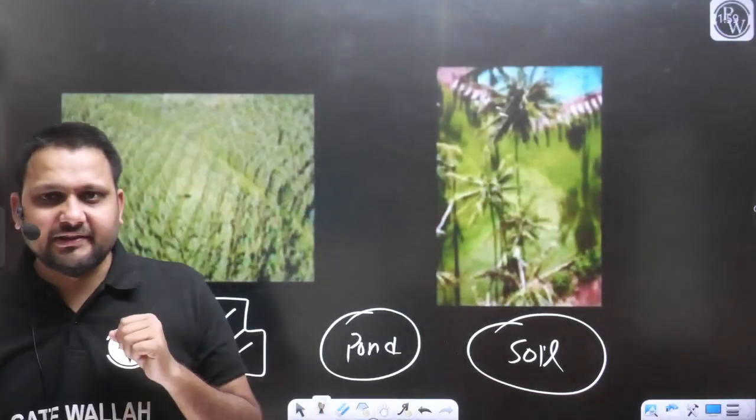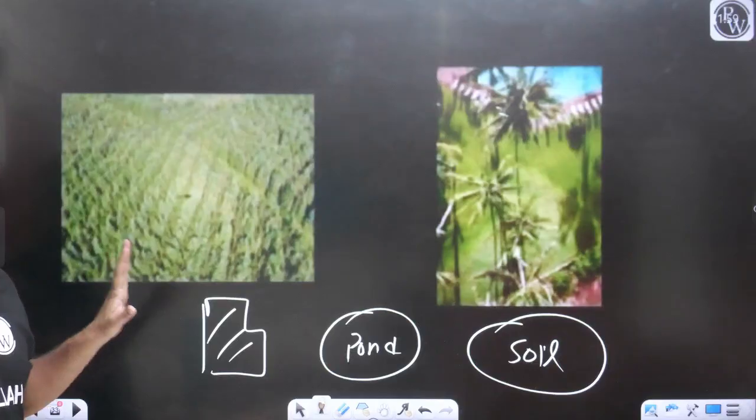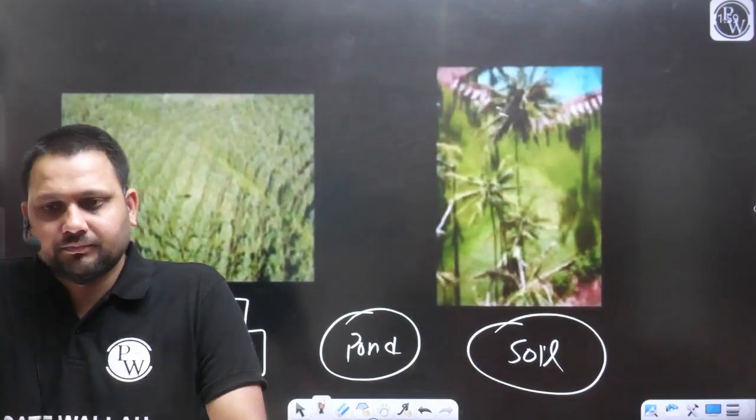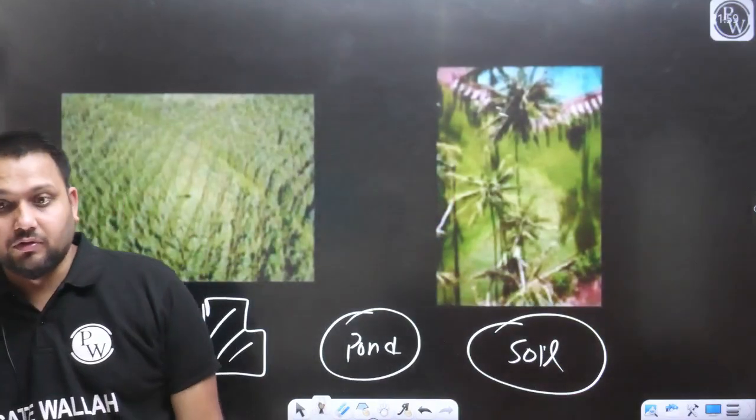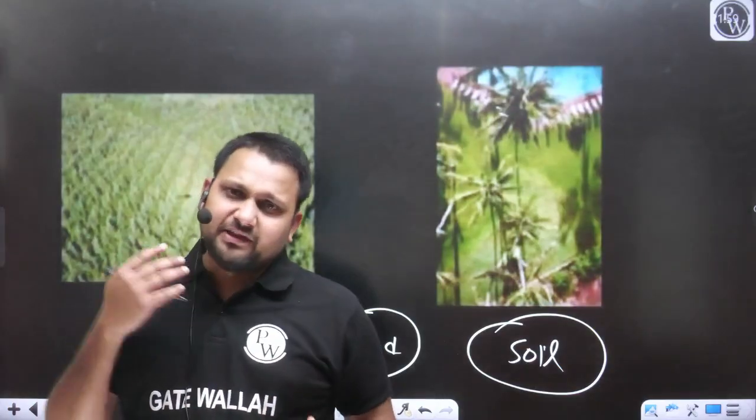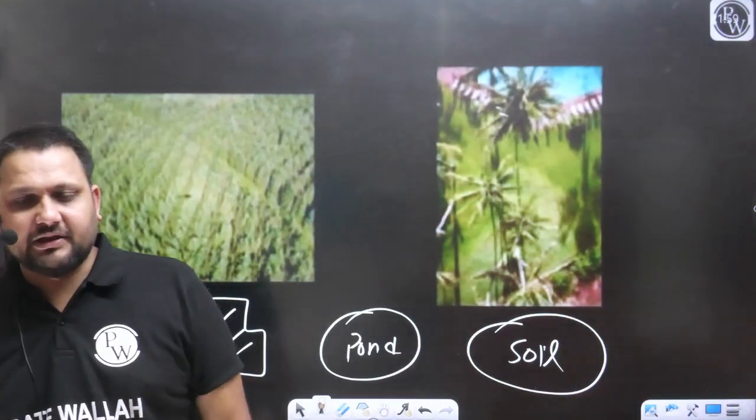So as I was discussing in the example, every object has different characteristics. The amount of energy absorbed and the amount of energy reflected will be different for all the objects, yes or no? Will be different for all the objects due to the different characteristics. Based on that concept, we are collecting the information in the case of remote sensing. I hope this point is clear to everyone.